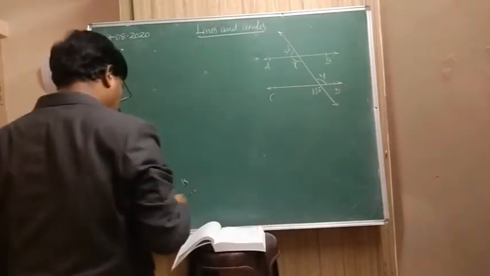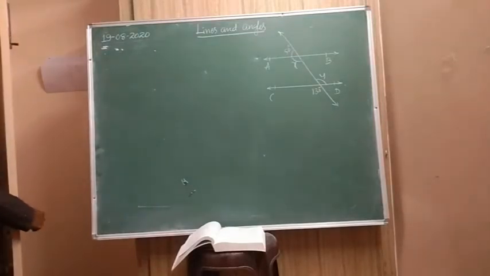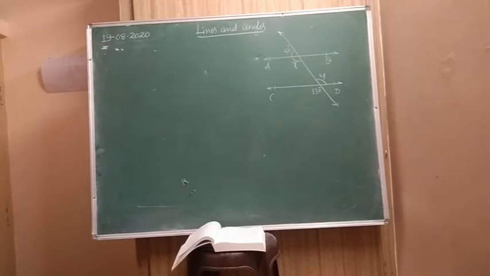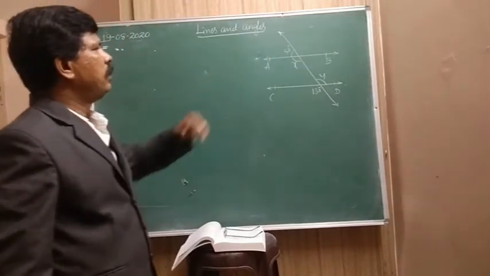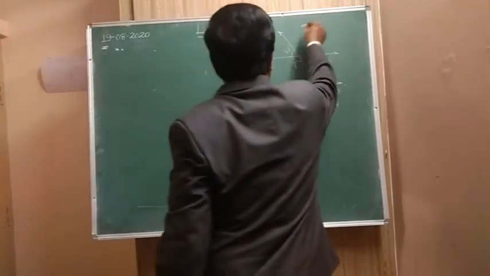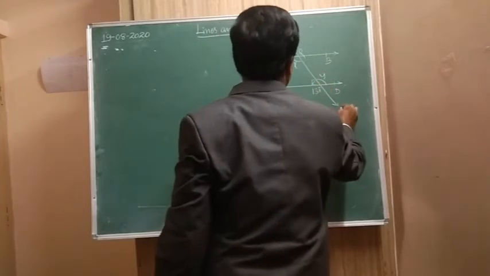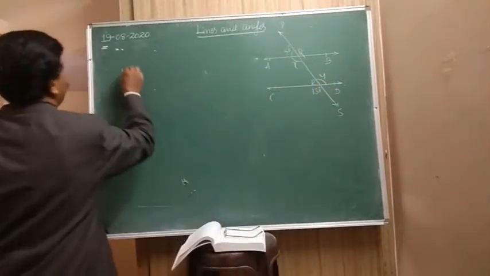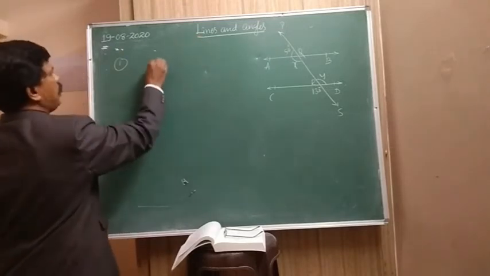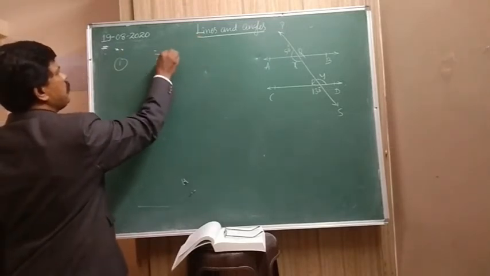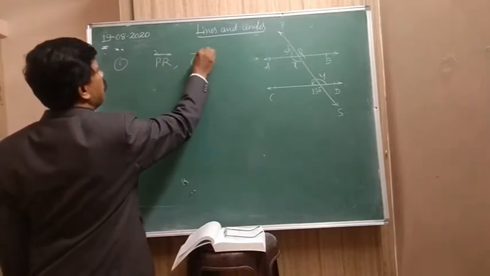So how to find out the value of x and y in the following? Okay, now let us take this one. Here you can give the name P, Q, R, S. Now the first one, look at this. PR is a straight line and QA is a ray.